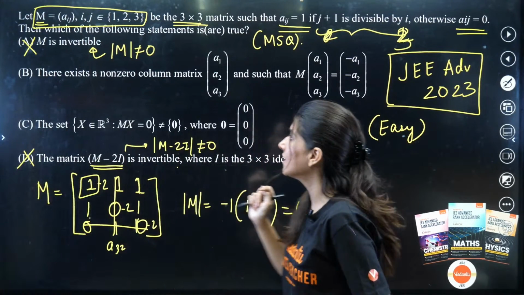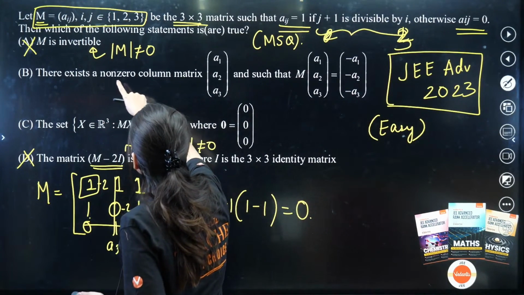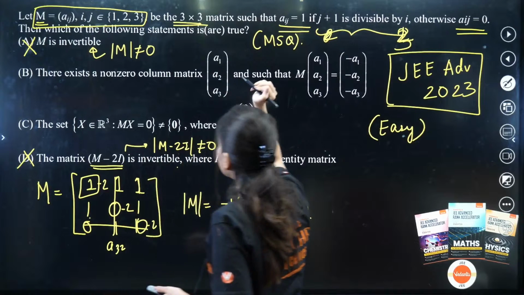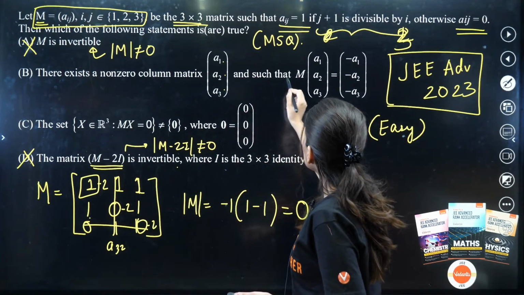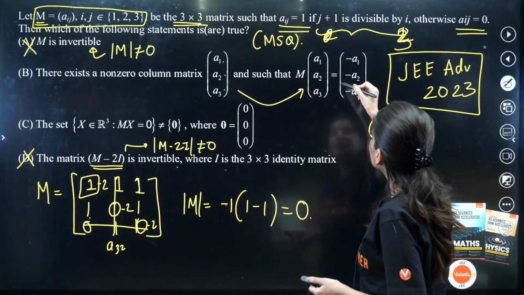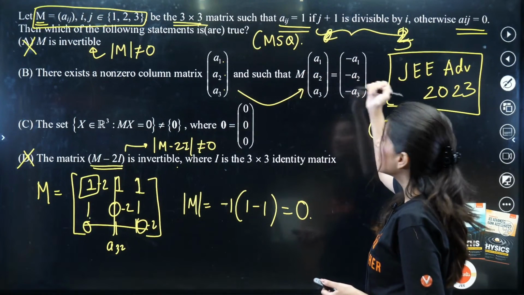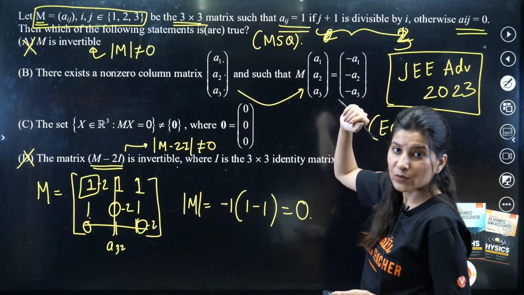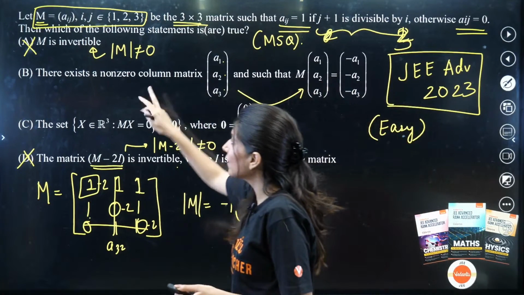One by one we will understand B and C. So what they are saying in option B is there exists a non-zero column matrix such that M times this column matrix is equal to this. Okay, so we need to actually solve this particular equation. Let us do that. Option B.